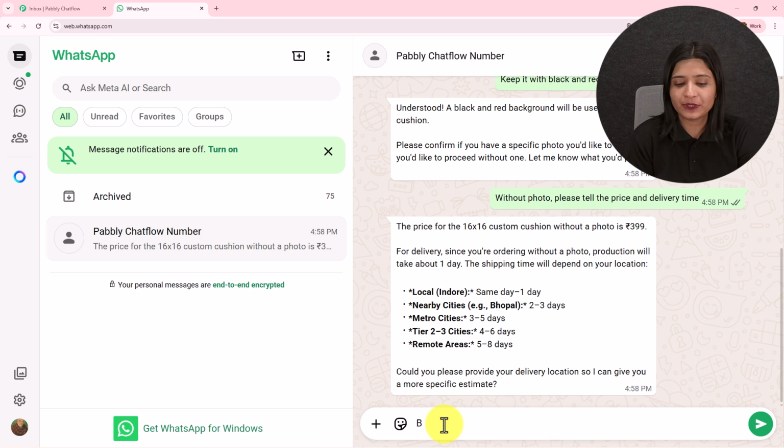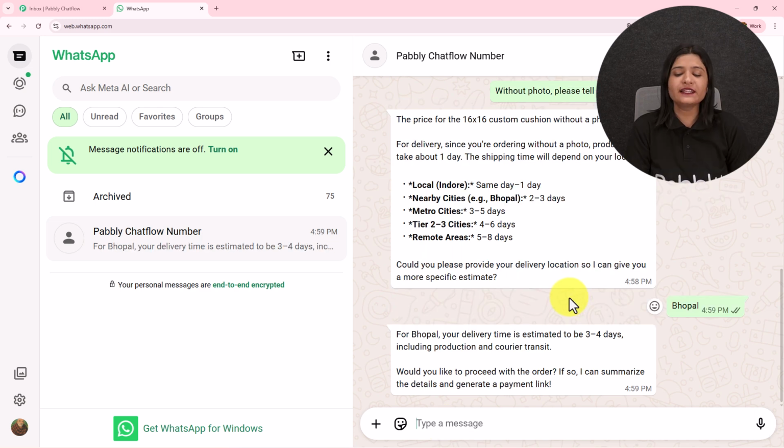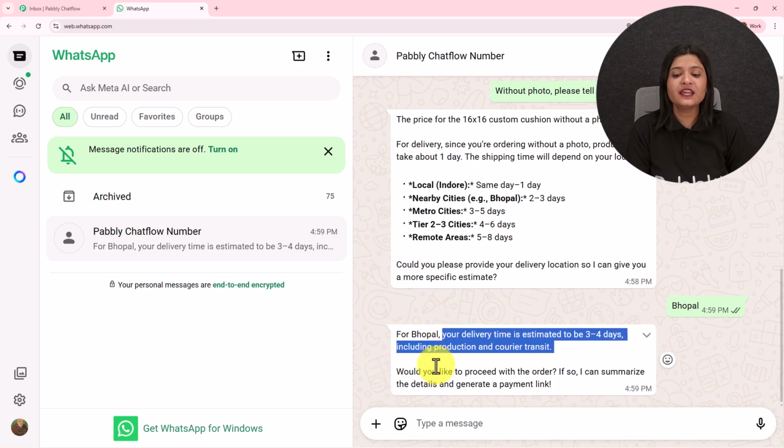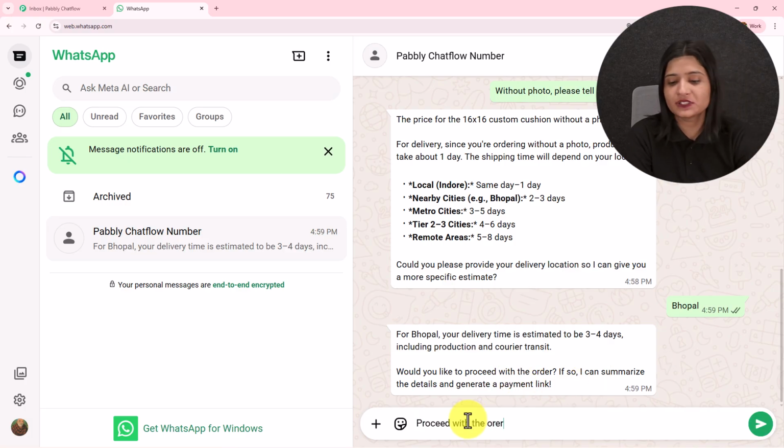I'm simply going to enter the city name here. And here it has sent me this message. For Bhopal, your delivery time is estimated to be 3-4 days, including production and courier transit. Would you like to proceed with the order? So I'm going to say, proceed with the order.